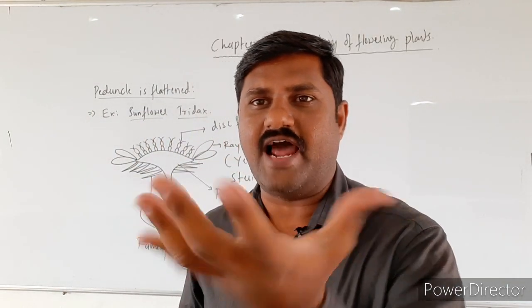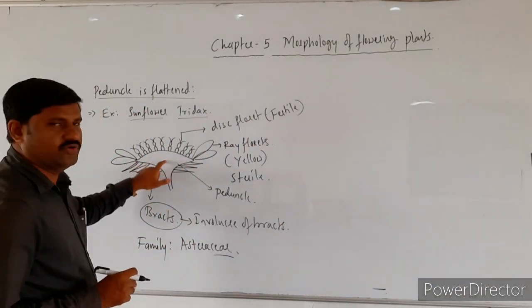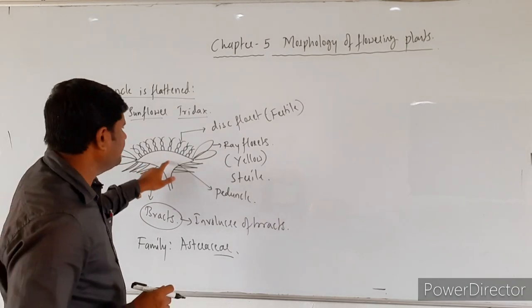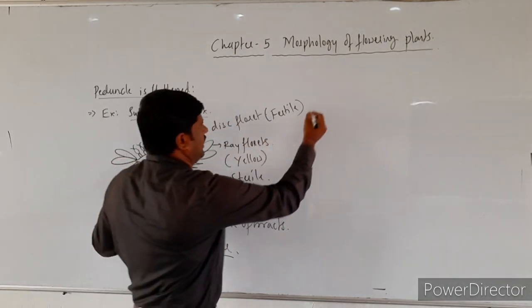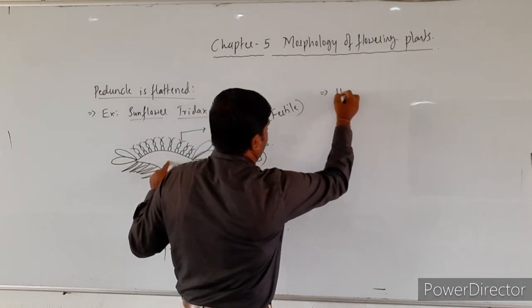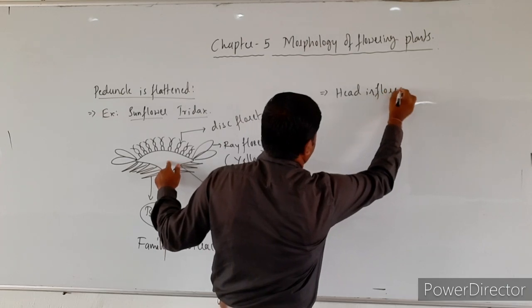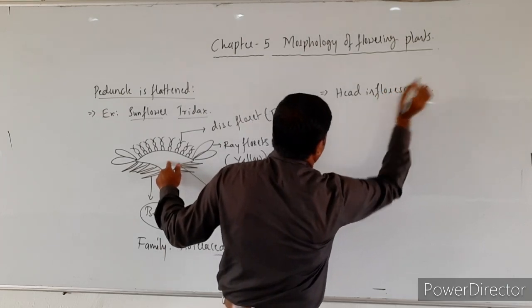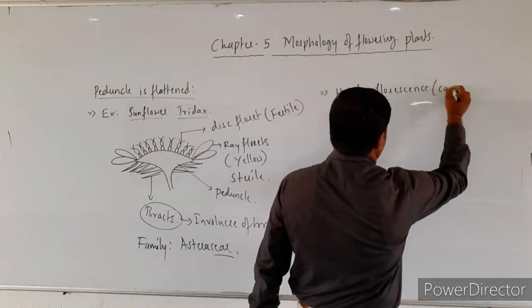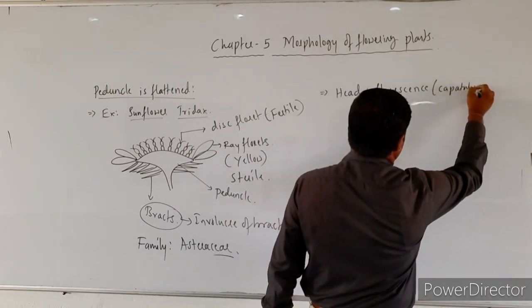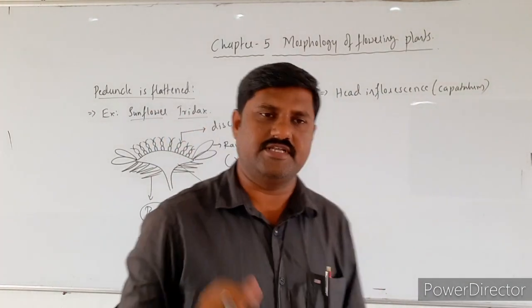The peduncle is flattened, and this kind of inflorescence with a flattened peduncle is called a head inflorescence, or capitulum.